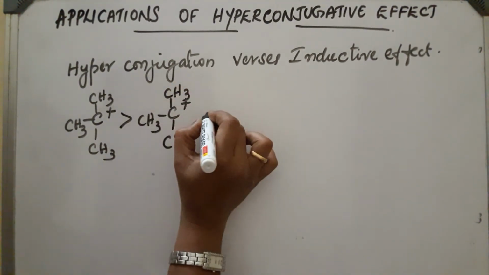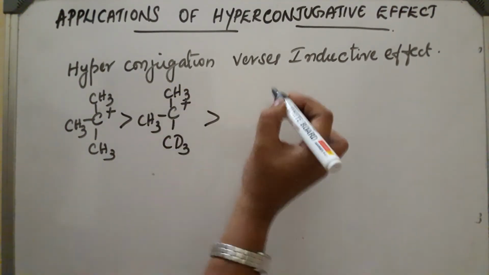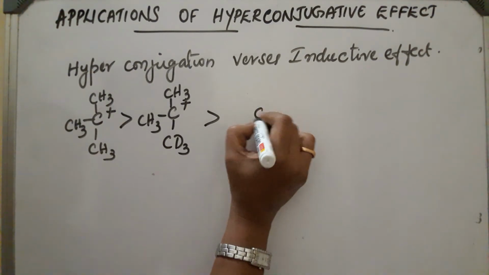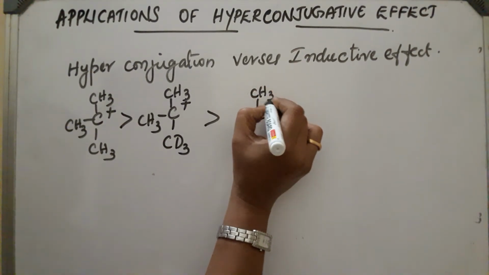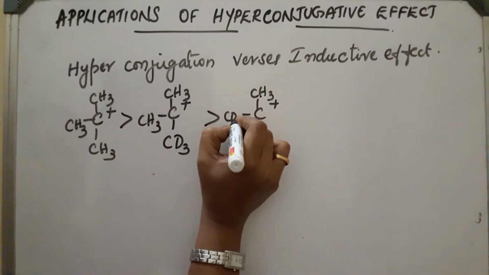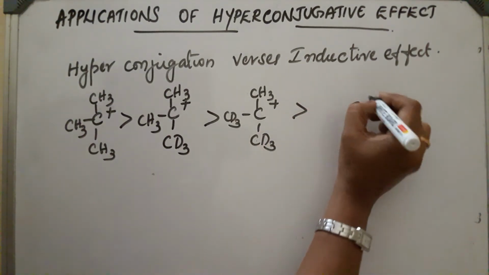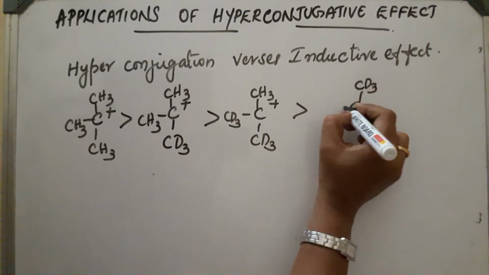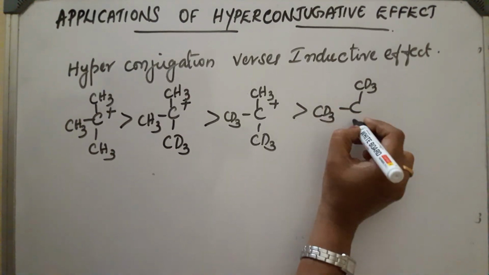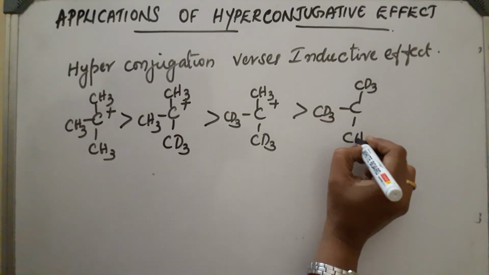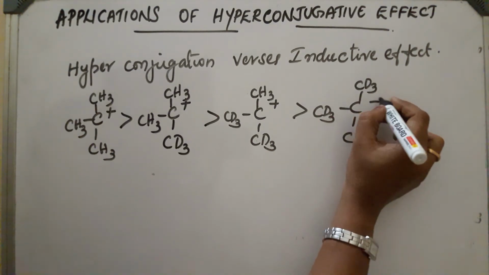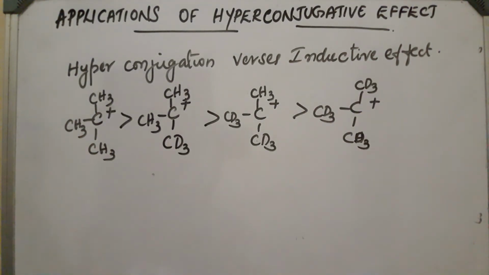Now next hydrogen is replaced, again this will be more stable. If this hydrogen is also replaced, it will be less stable than the previous one. Like this is the stability order. In the last compound, if all the CH3 is replaced by CD3, it will be least stable by hyperconjugation. This will be the effect in the case of tertiary compounds.